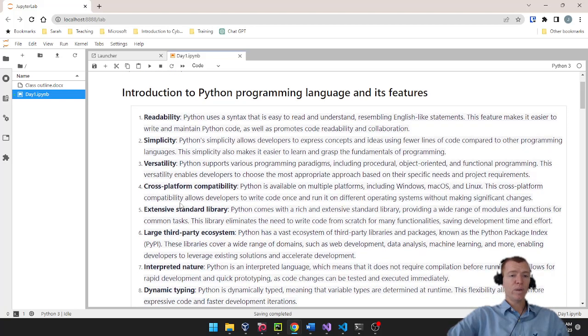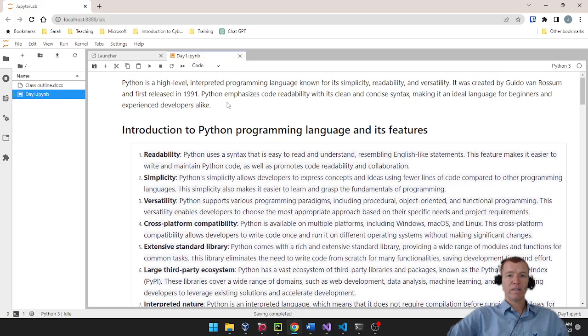All right, so I've got 8 reasons why I like programming Python as our first language that you're going to learn. And if you've already learned another programming language, yes, you can still take this class and you'll probably get something out of it, hopefully, but it really is intended for somebody that's never written a program before.